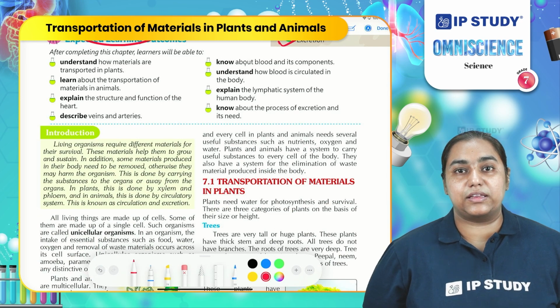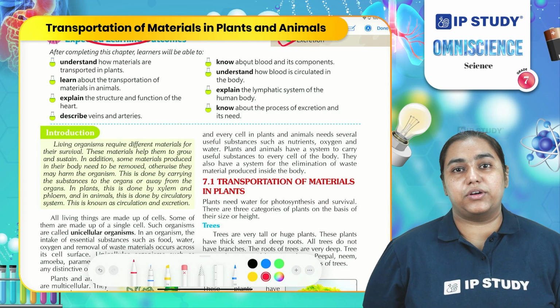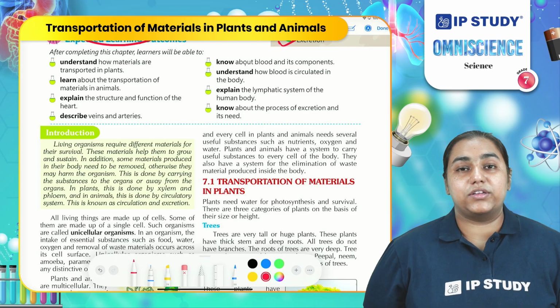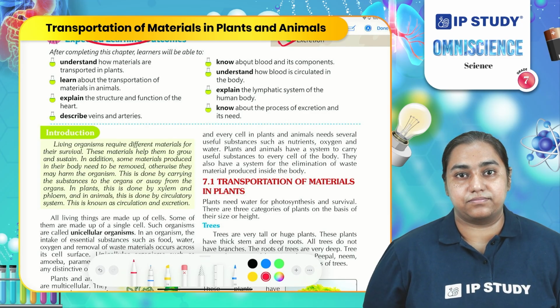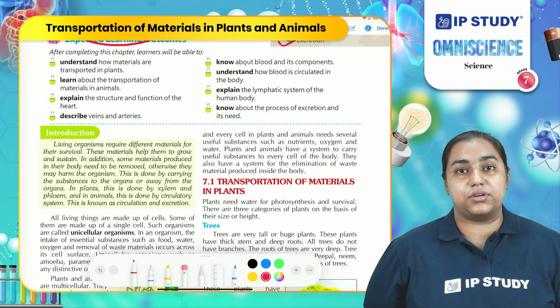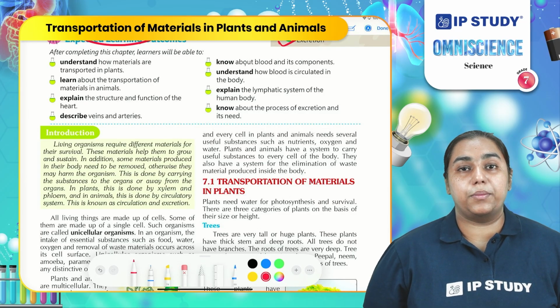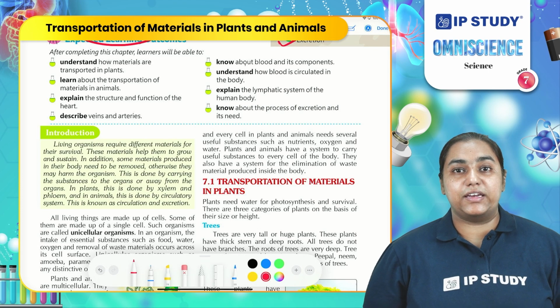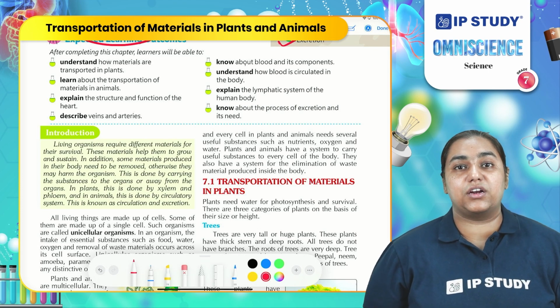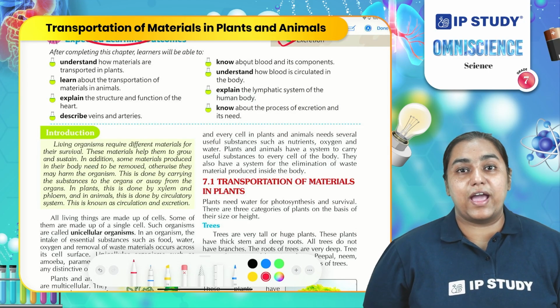But the question arises, what is the need for transportation in our body? What things need to be transported? Well, in your previous chapters, you have already studied that plants produce food, glucose is made in the leaf, right? Now, how does glucose from the leaf reach other parts of the plant? It reaches via transportation through a medium. Similarly, food we eat, how do all the nutrients which we are consuming reach every cell of the body?